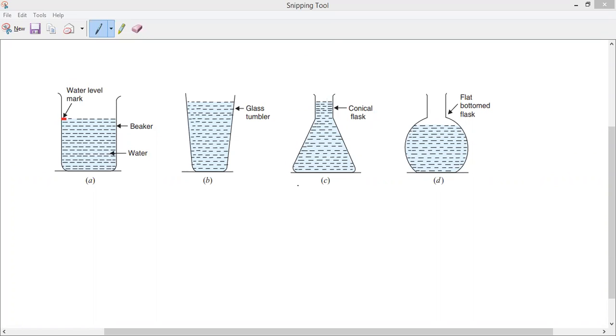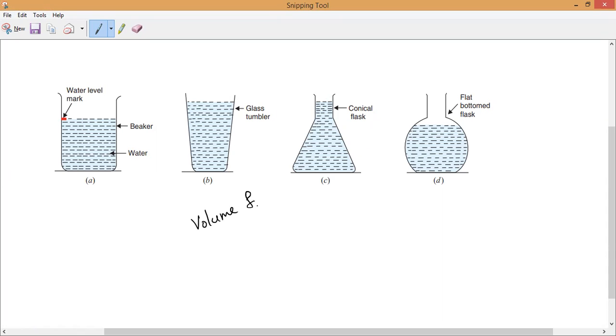Volume remains fixed. You can take here, maybe I have taken 1 liter of water. So in this beaker it comes till here. In this glass it is completely filled. The conical flask is fully filled, and in the bottom flask we can see there is still empty space. So volume remains fixed.